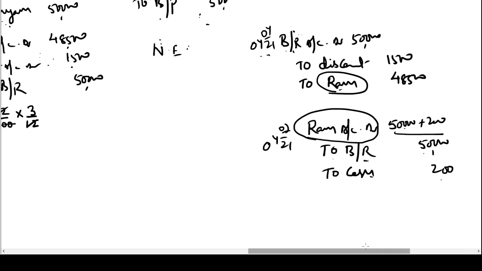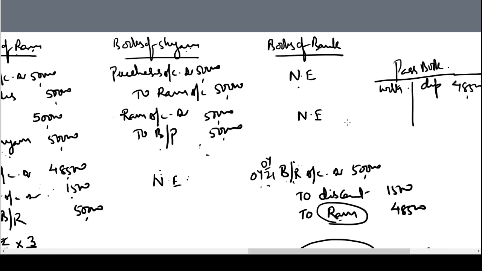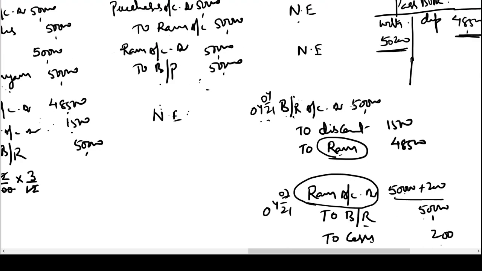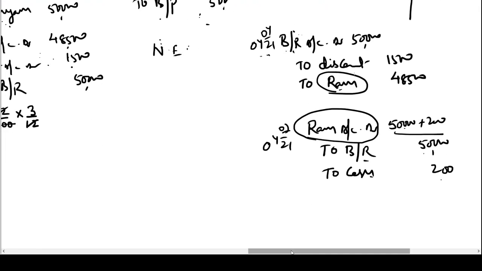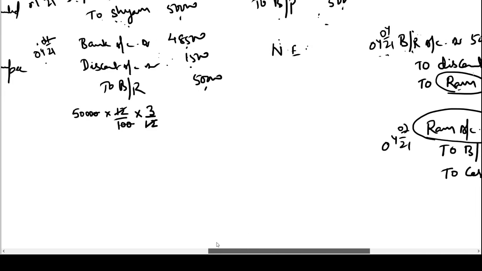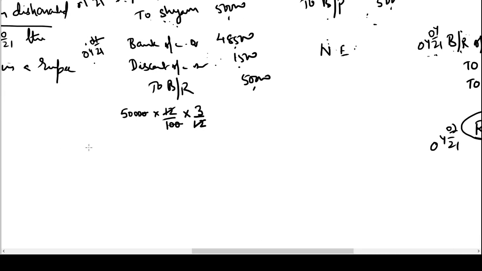So what the bank will do is simply in the passbook of Ram, they will debit 50,200. When we discounted the bill, 48,500 was given as a deposit credited to your account. Now they have debited 50,200. That means they have recovered their interest and also the noting charges amount from Ram's bank account. That is what the bank does. What will be the entry in the books of Mr. Ram now on the date of dishonor?